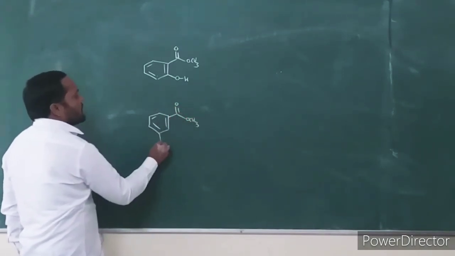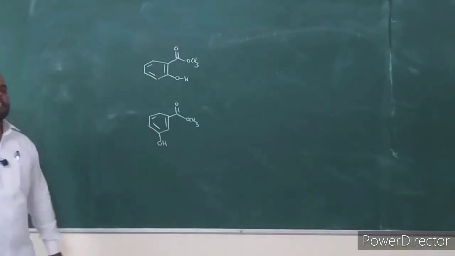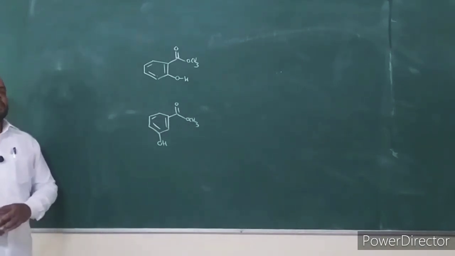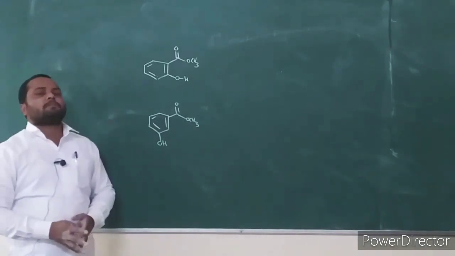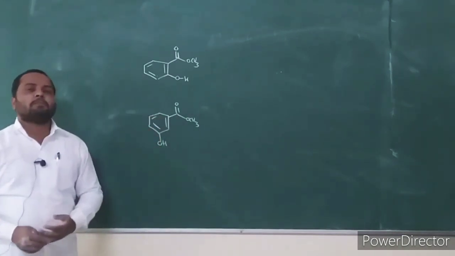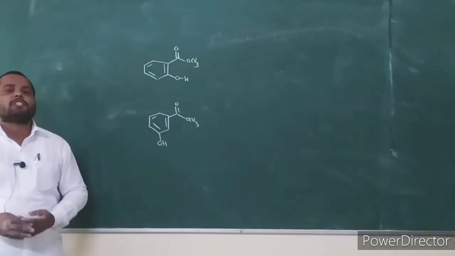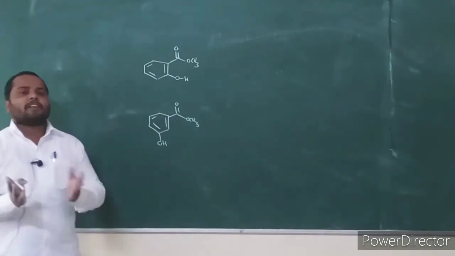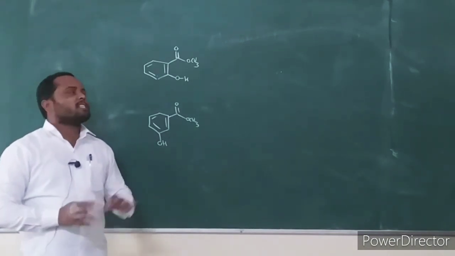In this case, the hydroxy group is present at the meta position. Then with the help of mass spectra, how will you distinguish these two compounds? We can easily distinguish these two compounds. The other fragment ions in both compounds are generally the same.